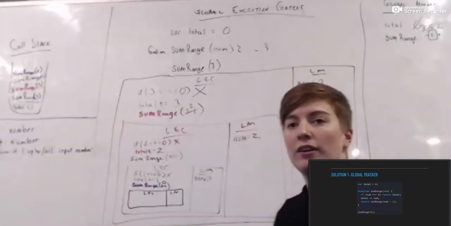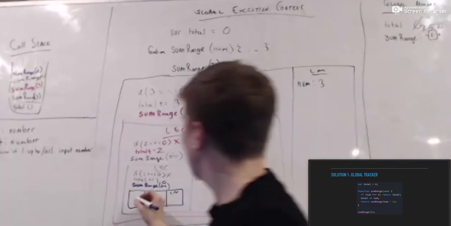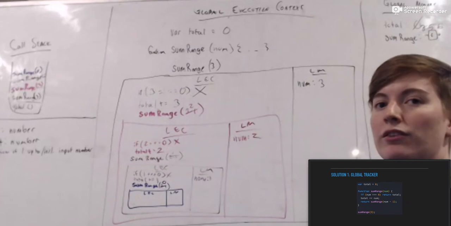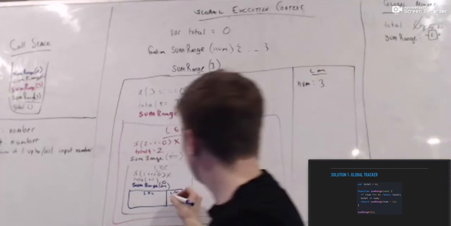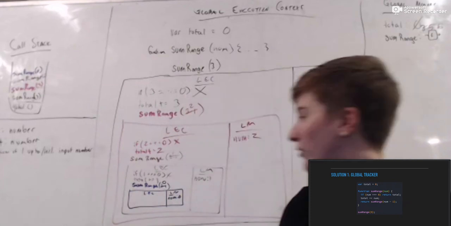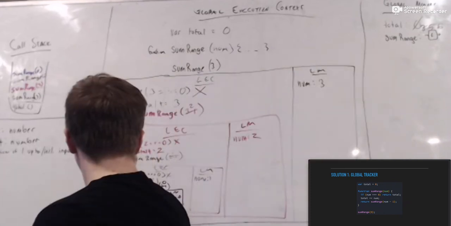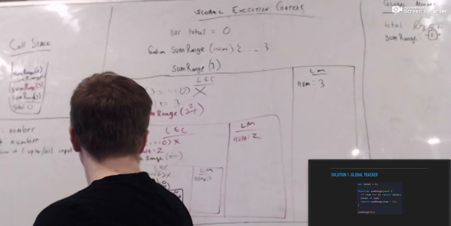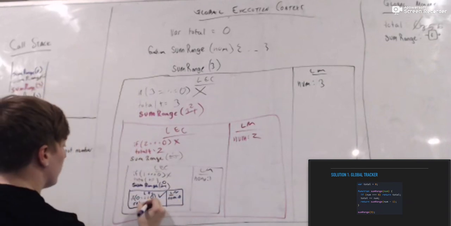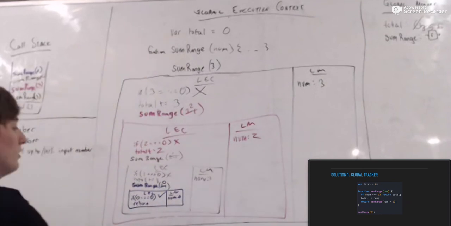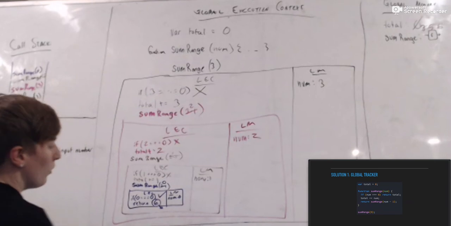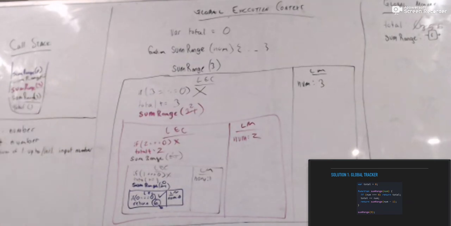What do we do? Before we check if num is equal to 0, because I forgot to do this last time, num is 0. Now we're going to check if num is equal to 0. Is num equal to 0? Yes. So we return. And what is total right now? Return 6. All right. What happens when we return out of a function?